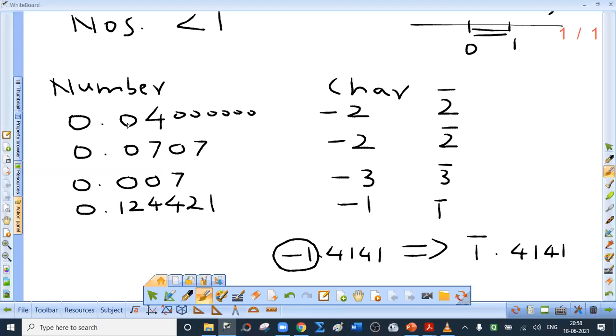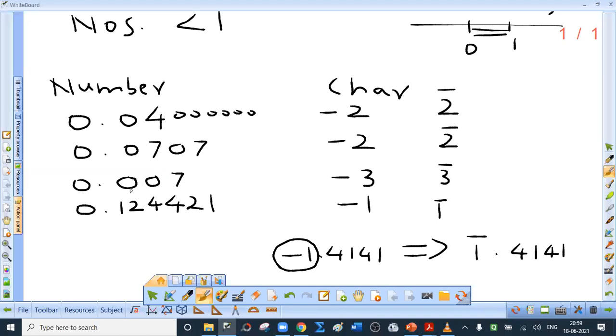There is only 1 zero after the decimal point. So one more means 2, but negative because the number is less than 1. So characteristic is -2, that is bar 2. 0.0707, there is only 1 zero immediately placed after the decimal point. So characteristic is -2. I have already explained the reason. 10 raised to -1 is 0.1. 10 raised to -2 is 0.01. 10 raised to -3 is 0.001, and that is why.